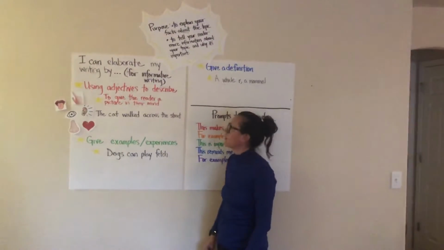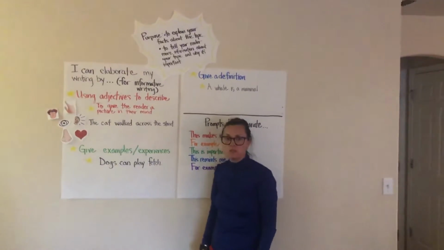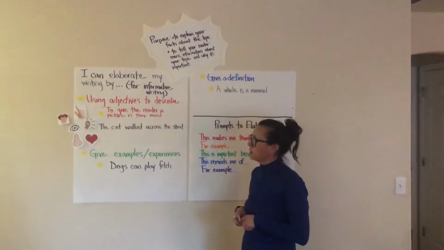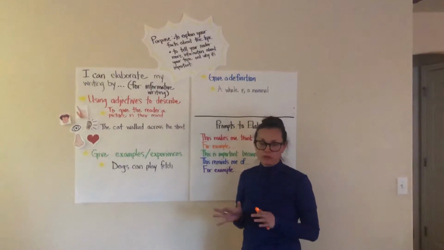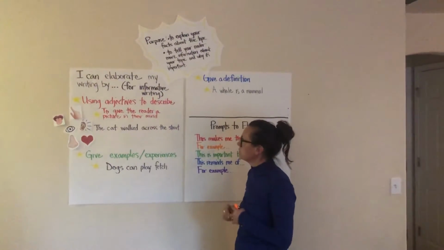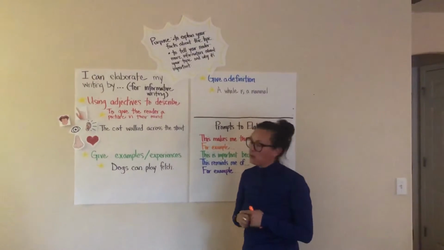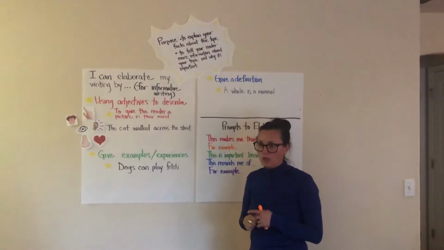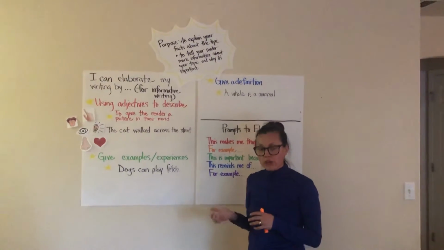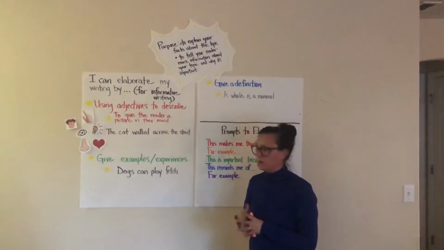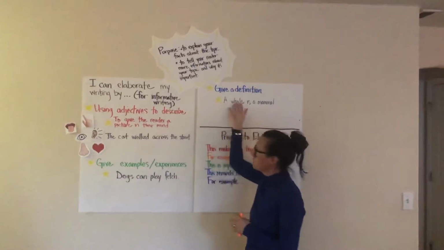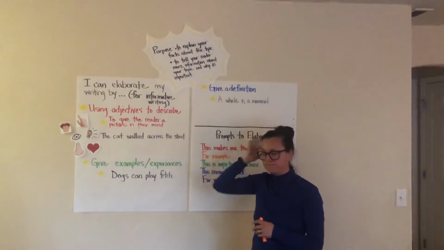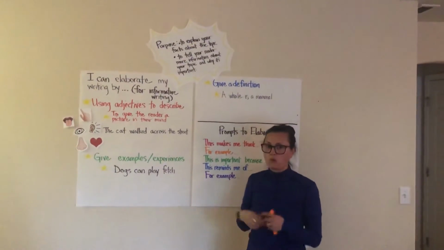We're going to talk about our elaborations in our informational paragraphs. So I'm going to show you 3 different ways we can do that for our writing. And I know you guys have been working on your writing with your heroes. And so when you go back and revise, you can think about these 3 ways to add or change your writing for revising. So first of all, let's talk about what is the purpose.